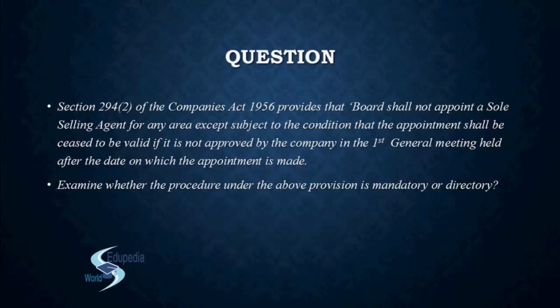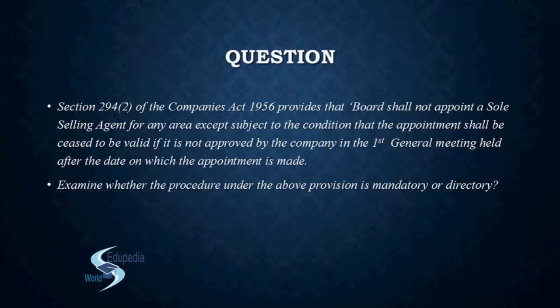And moreover, if at that point of time you did not include a condition that your appointment is subject to the approval of the members in the general meeting, then his appointment would become void ab initio. Even though later on in the general meeting the members ratify it, they say okay, we are okay with him, still his appointment would be void. Why? Because his appointment basically has a mandatory condition that his appointment is not valid unless and until it is ratified by the members in the board meeting. Clear with that? So if the Act says that you have such a provision, you always have to include that condition in his appointment.